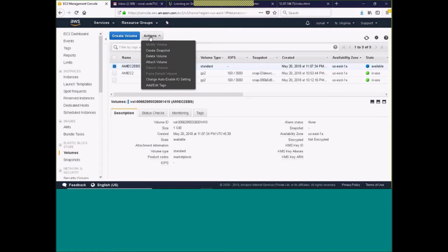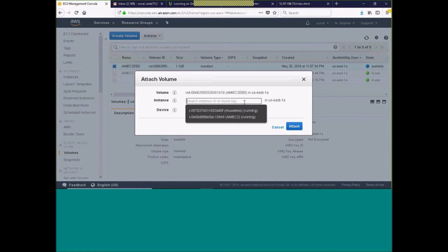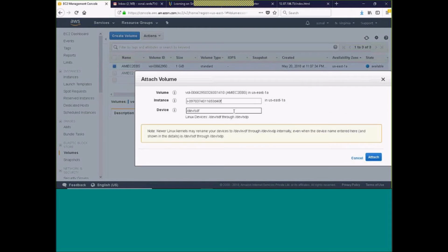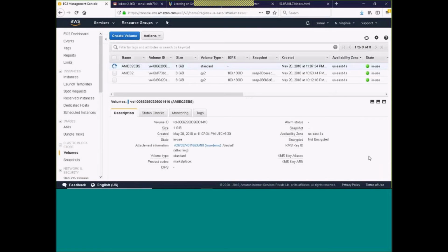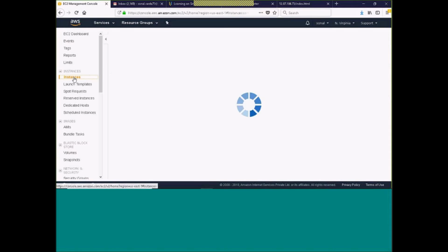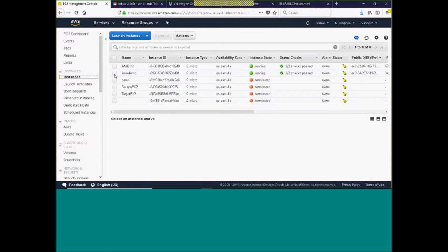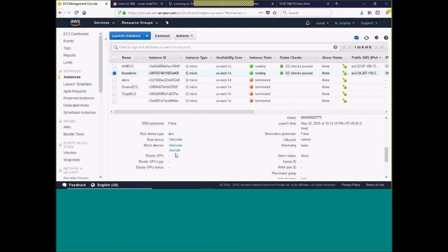Okay, so click here, attach volume. Which instance you want to attach, you can. I will attach this time to Linux demo. Okay, attach it. Go back to instances, check after some time, and yes, it's highlighted. So like this you can detach an additional volume from one instance and attach it to another one, but the root volume you cannot do that.